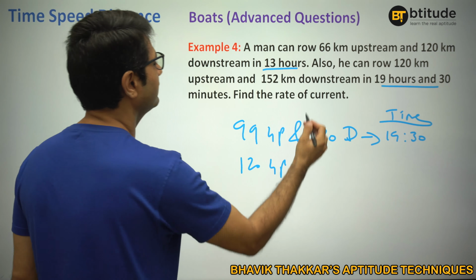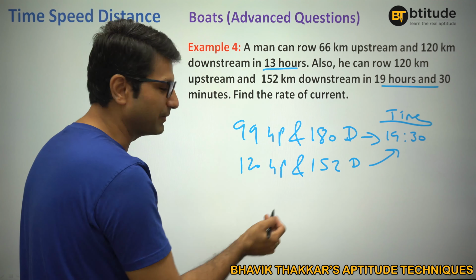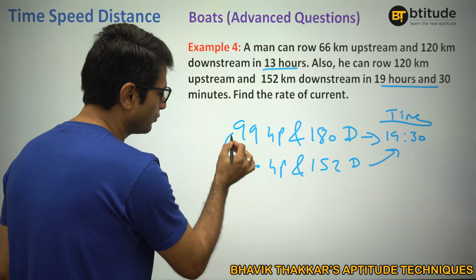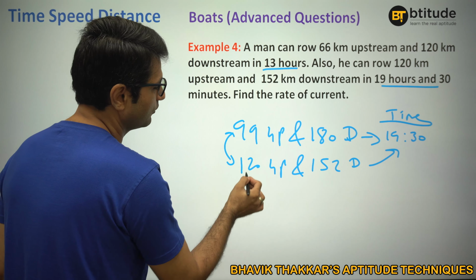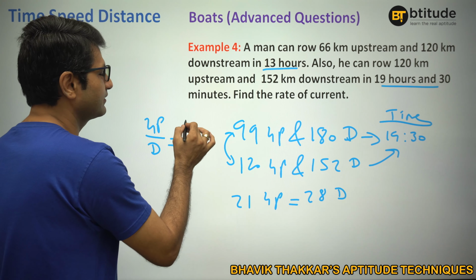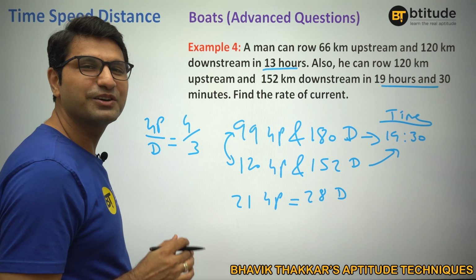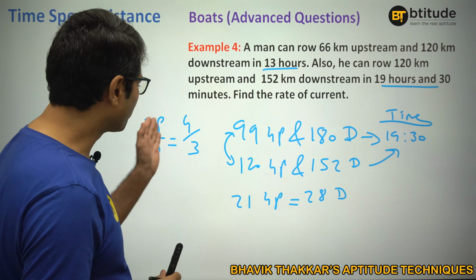So if this is equal to this, that means the difference of these two, what is it? 21 kilometer upstream, I take the same time as I take for 28 kilometer downstream, right? So that means the time taken upstream and downstream are in the ratio 28 by 21, that is 7 4s 7 3s, in the ratio 4:3, right?